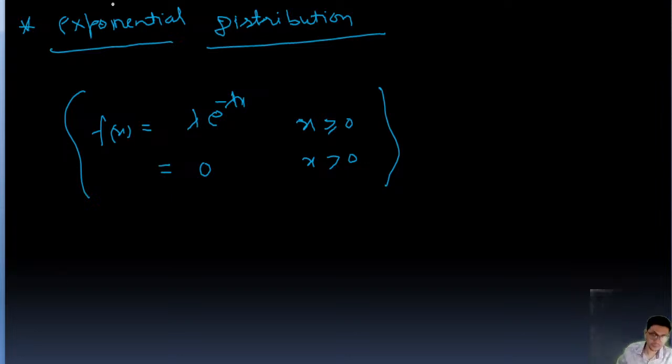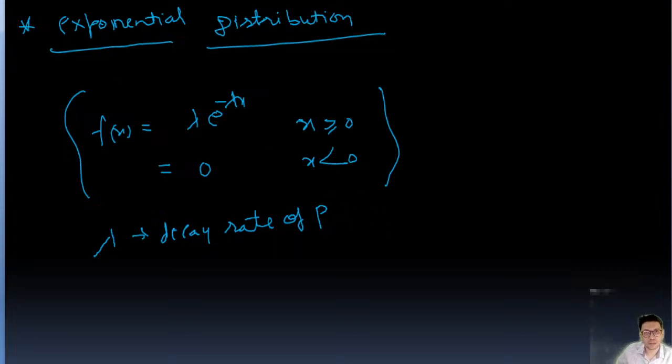Here lambda is the decay rate of probability. This is the exponential distribution.